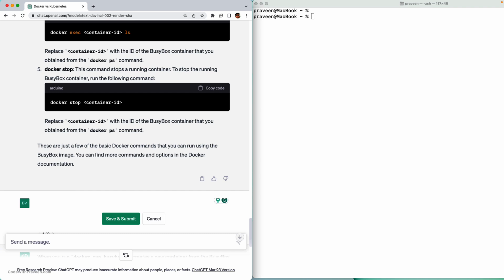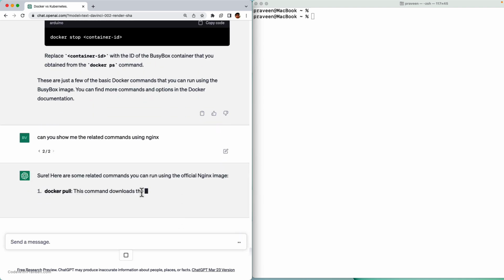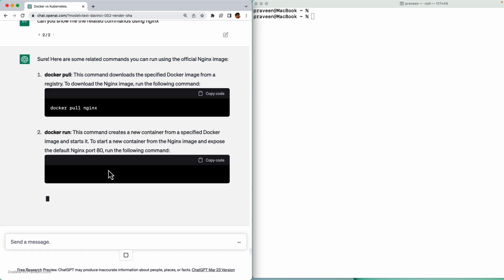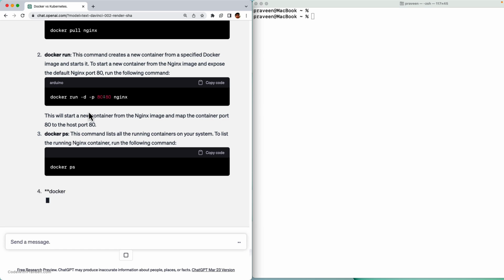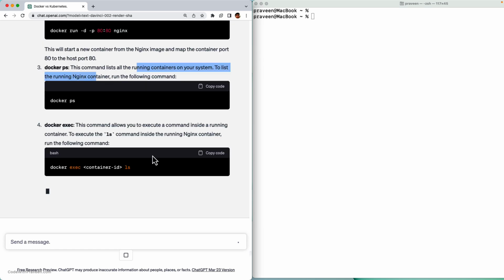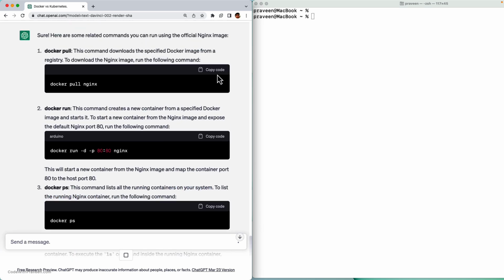Similar to BCBox, let's say I want to work with Nginx. Let's see. Can you show me the related commands using Nginx? Okay, it's going to give me the same set of commands but using the Nginx image. So docker pull nginx, run with port mapping. Okay, let's scroll. Let's quickly run this.